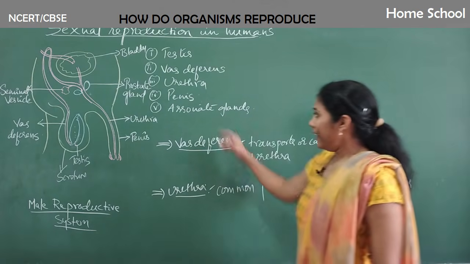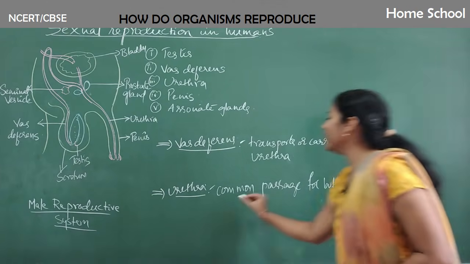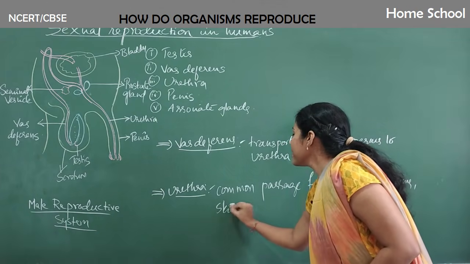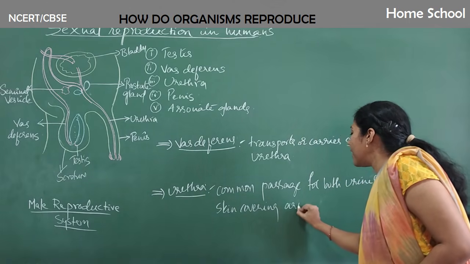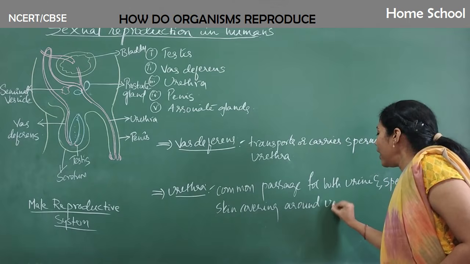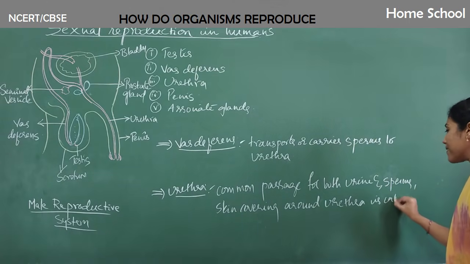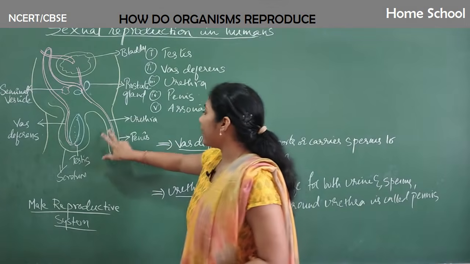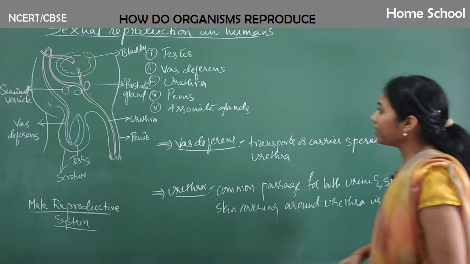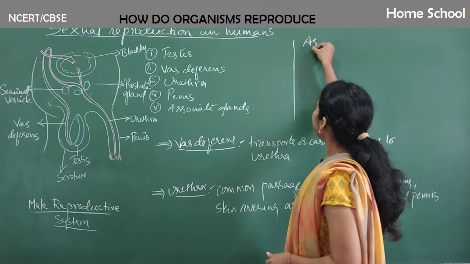And the skin covering around the urethra itself is called the penis. Fine. And later, let us learn about the associate glands.